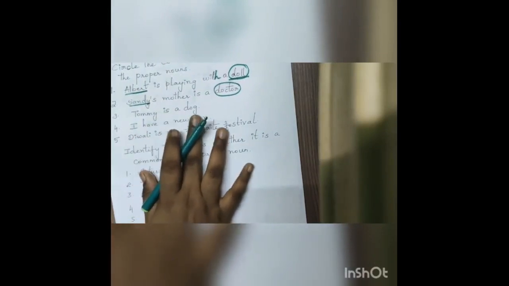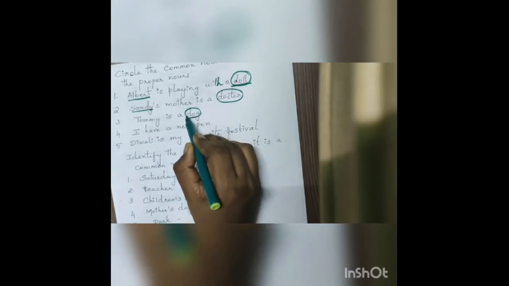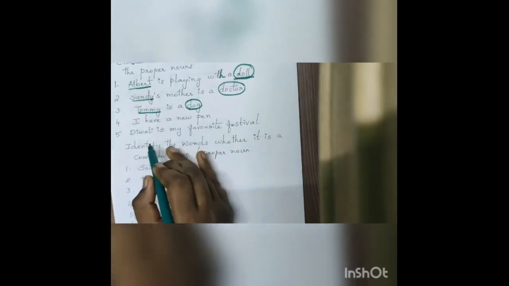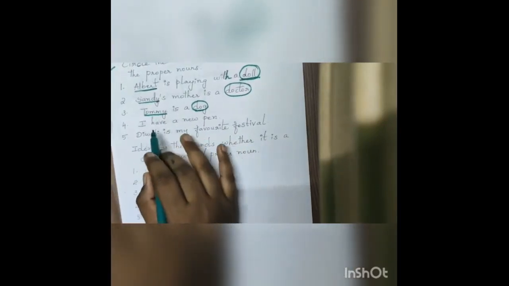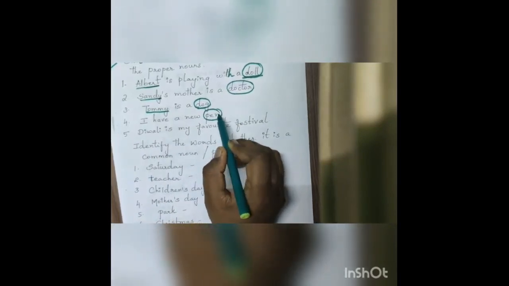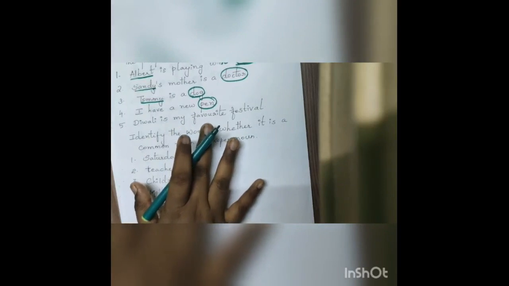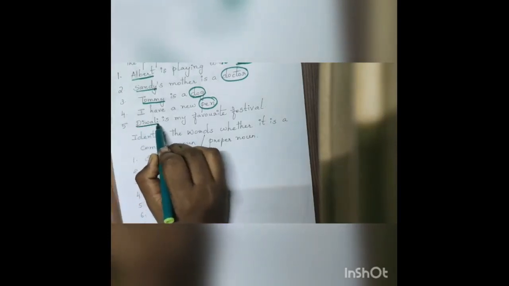Tommy is a dog. So what is the third one? Tommy is a dog. Dog is a common noun. Tommy is the name of the dog, so we have to underline it. I have a new pen. What is the fourth one? I have a new pen. Pen is a common noun, so we have to circle it, but no proper nouns are there in the fourth sentence. Diwali is my favorite festival. What is the fifth one? Diwali is my favorite festival. We already know very well that Diwali is the name of a festival. So I am going to underline the word Diwali. So now the first pattern is over.